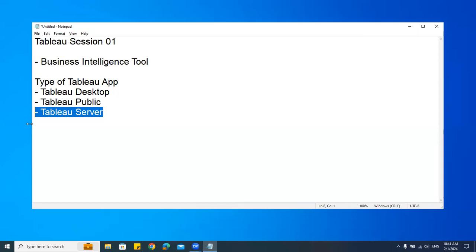Now you understood. So now forget about Tableau Server. We have two things, Tableau Desktop and Tableau Public. When I say Tableau Desktop, that means I install it on my local, standalone system and start creating the reports. How it works is secondary. I don't require any internet connection. Tableau Public, on the other hand, has to be connected to the internet because it works only online. Only online, no desktop.